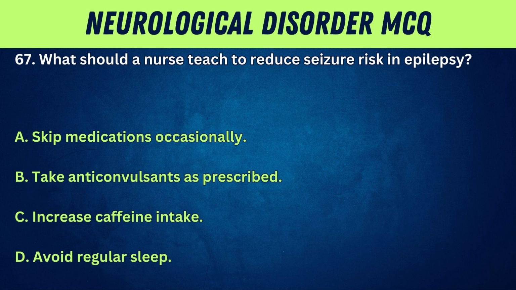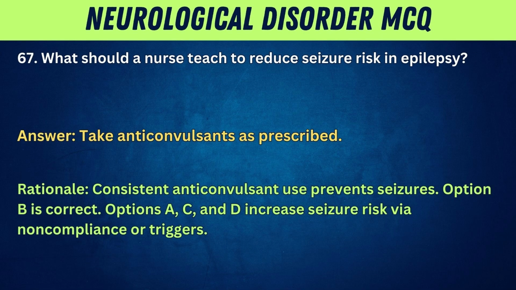A. Skip medications occasionally. B. Take anticonvulsants as prescribed. C. Increase caffeine intake. D. Avoid regular sleep. Answer: take anticonvulsants as prescribed. Rationale: consistent anticonvulsant use prevents seizures. Option B is correct. Options A, C, and D increase seizure risk via noncompliance or triggers.